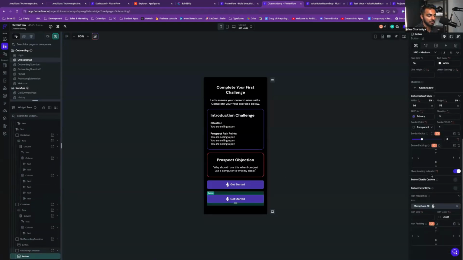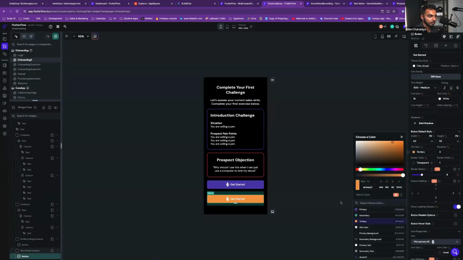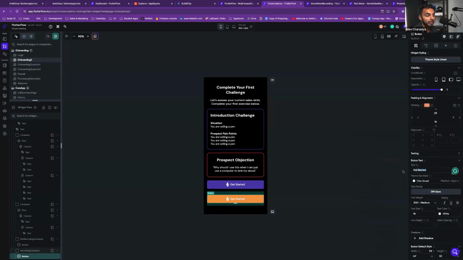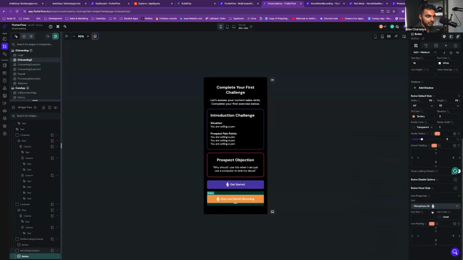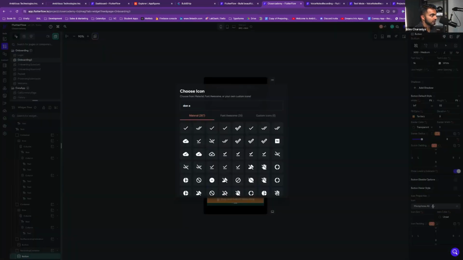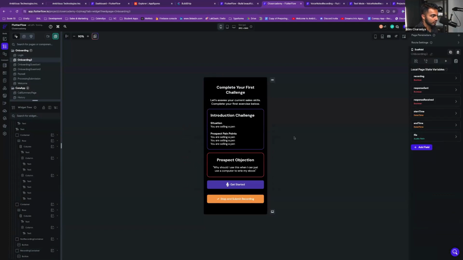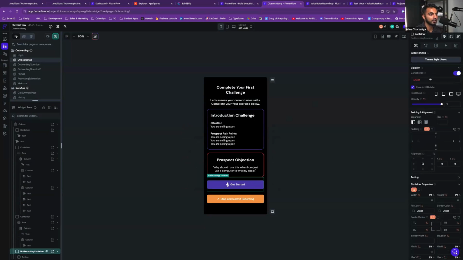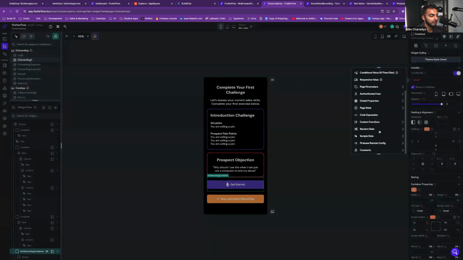I'm going to set this button to yellow or tertiary, and I'll say stop and submit recording. Then I'm going to change the microphone to a done icon. Cool, something like that. Then if I'm not recording, I'm going to enable conditional visibility and say, where'd it go? Page parameter, no, page state.